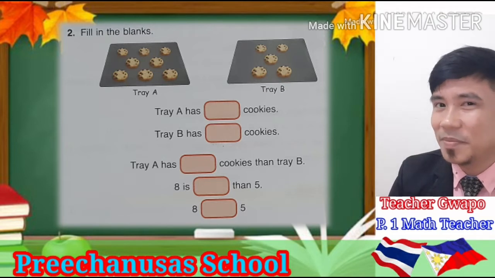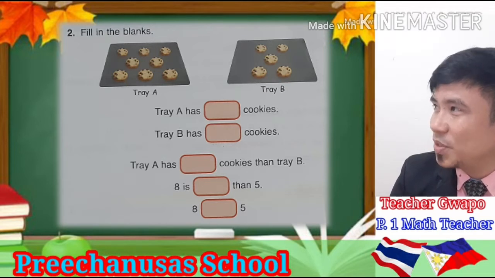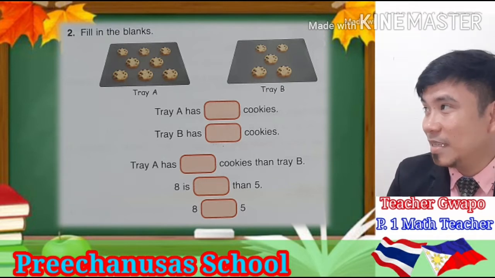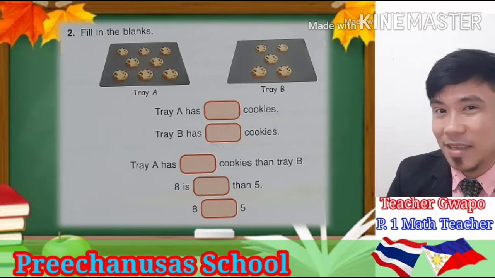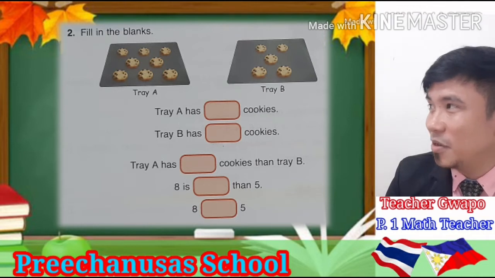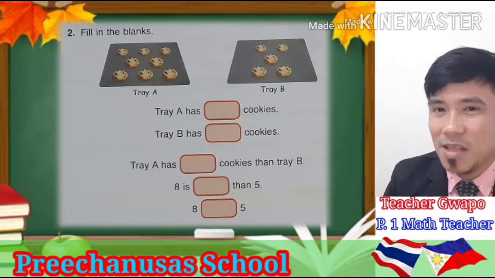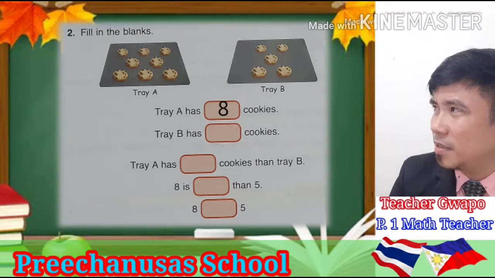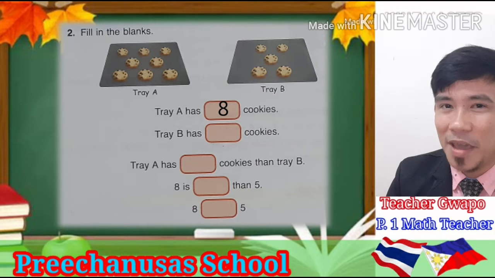Let's count together. 1, 2, 3, 4, 5, 6, 7, 8. 8 cookies. So tray A has 8 cookies. Now let's proceed to tray B. Tray B has blank cookies. Let's count. 1, 2, 3, 4, 5.